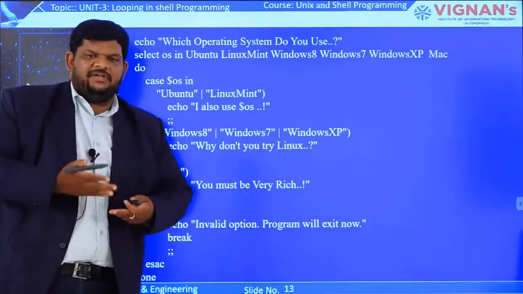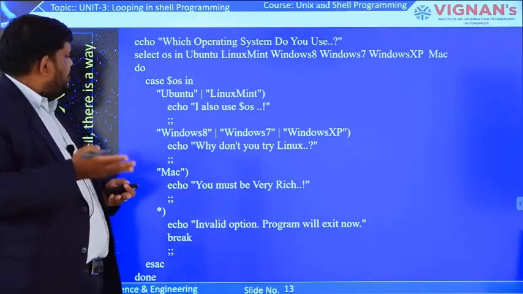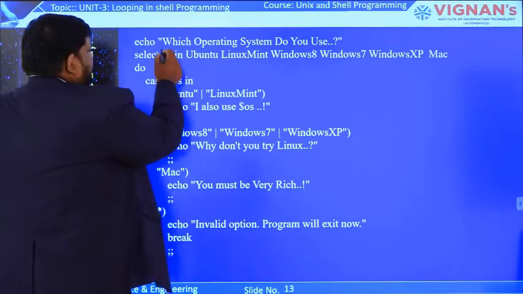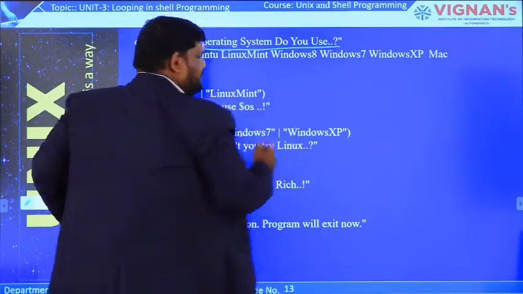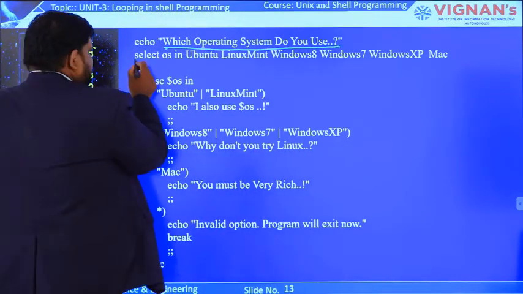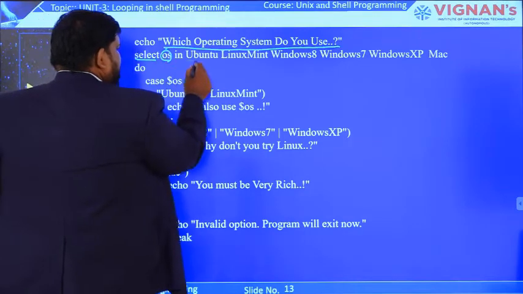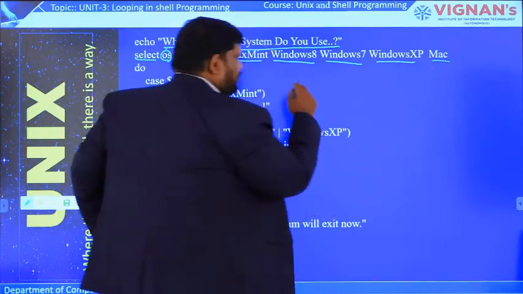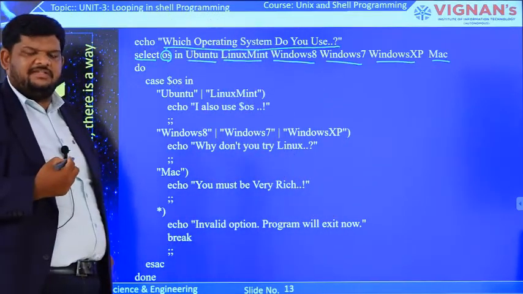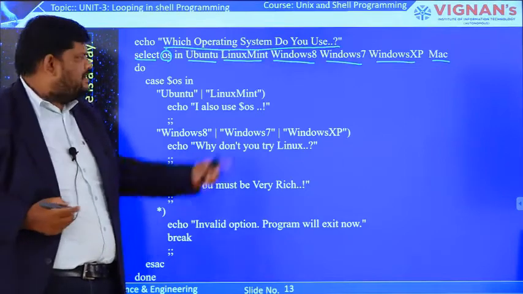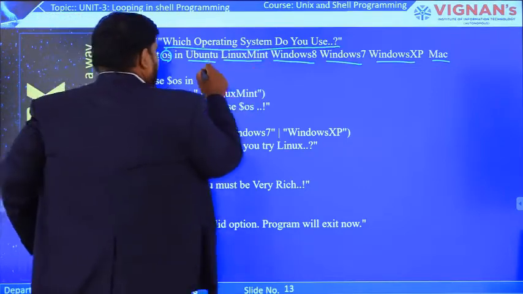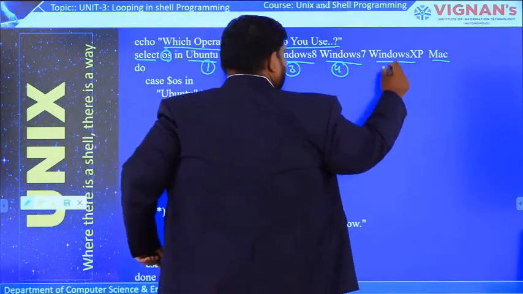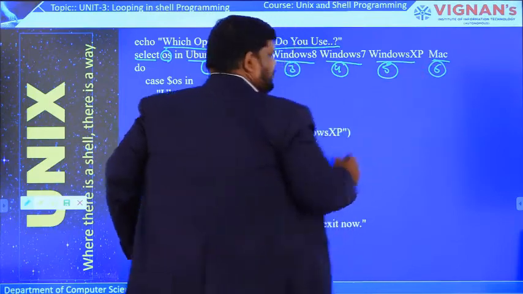In the introduction of the select loop we discussed that along with the case statement we can also use this select loop. Now let us consider here. First, the echo statement we gave, that means this statement will print on the screen. Next, select loop OS. These are the items, item number 1, 2, 3, 4, 5, 6. We know that in the output it will assign serial numbers 1, 2, 3, 4, 5, 6, because here 6 items are there. That means item number 1, item number 2, 3 is assigned to this one, 4 is assigned to this one, 5 is assigned to this one, number 6 is assigned to Mac.